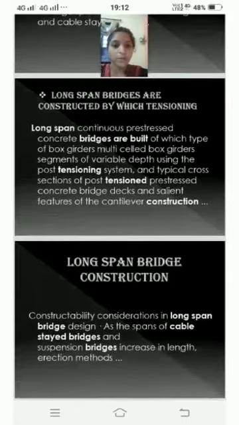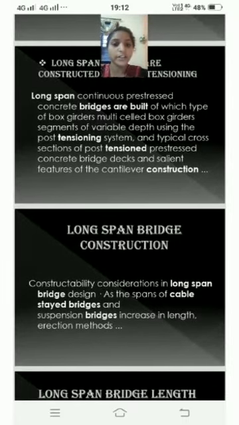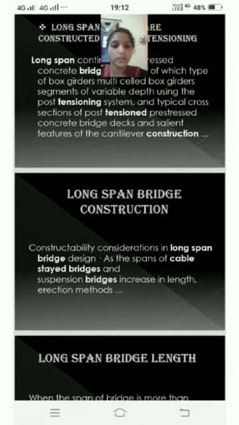Construction. Long span bridge construction. Constructability considerations in long span bridge design. As the spans of cable-stayed bridges and suspension bridges increase in length, erection methods.